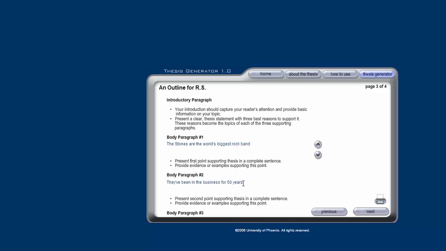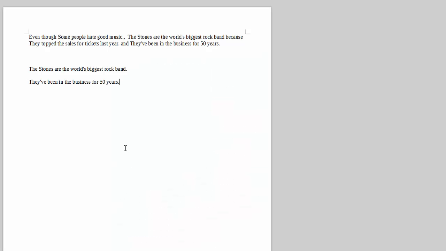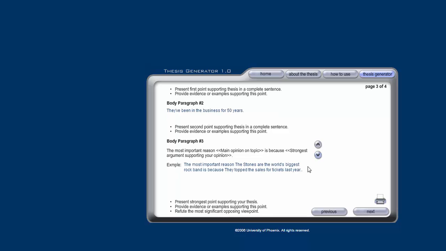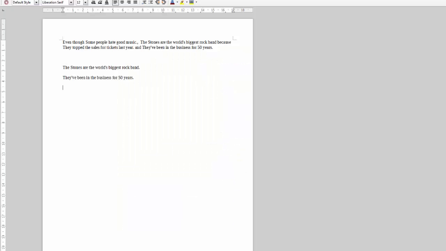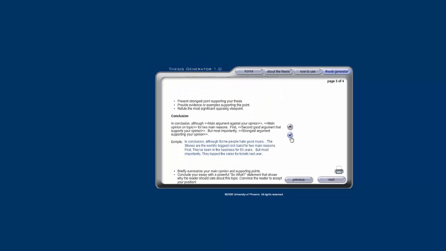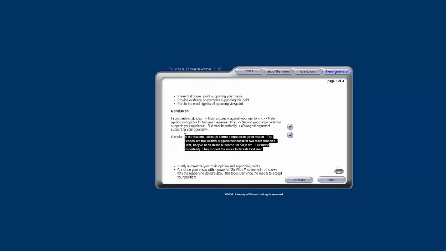Flip back. Something, 50 years. Great. Flip back to this. It's already got a period after it. How wonderful. And body paragraph number 3. The most important reason, so Stones, blah, blah, blah. Great, awesome. And then, of course, they want a conclusion. And guess what? It does kind of give you a conclusion. Let's see what we can do with it. Let's see how bad it is.